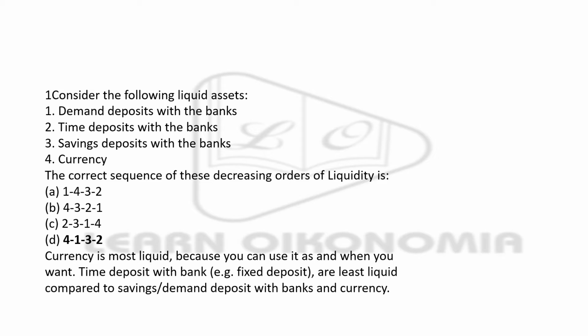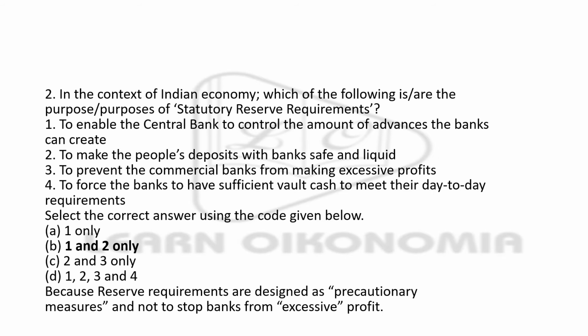Time deposit is the last because you cannot go and withdraw it the way you want. The bank has some procedures and formalities for the withdrawal of a time deposit. So it is considered the least liquid out of the 4 given here. With that, we move on to the next question.